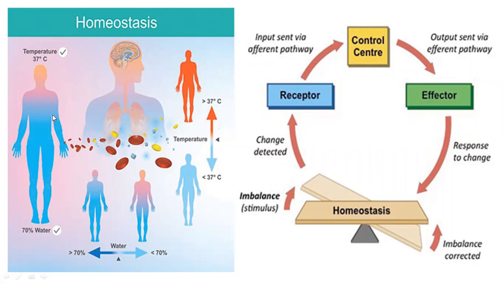In this way, the body functions are maintained properly in a balanced way. That maintenance of equilibrium in body fluids or among the functioning of body organs is called homeostasis. Is this clear? Homeostasis.